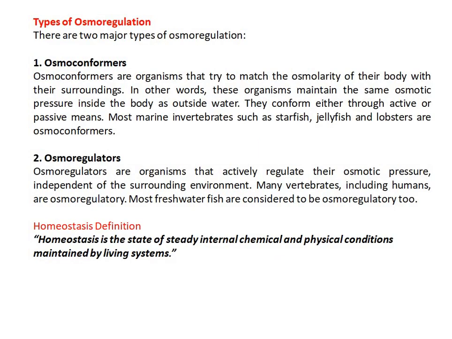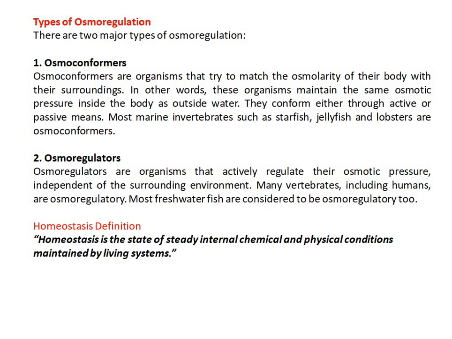There are two types of osmoregulation: osmoconformers and osmoregulators. Osmoconformers are organisms that try to match the osmolarity of their body with their surroundings. In other words, these organisms maintain the same osmotic pressure inside the body as the outside water. They can conform either through active or passive means.